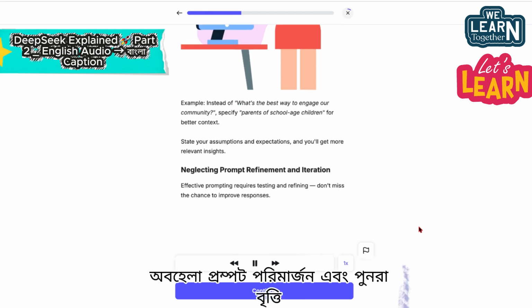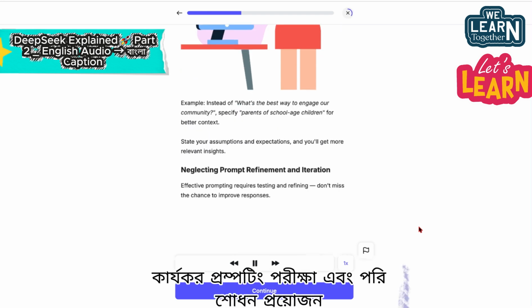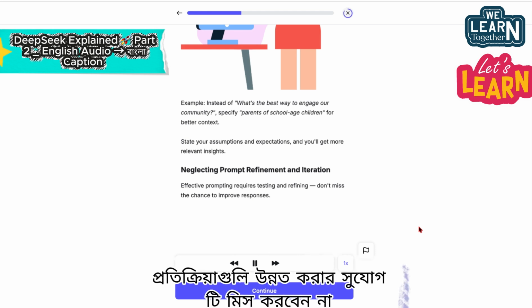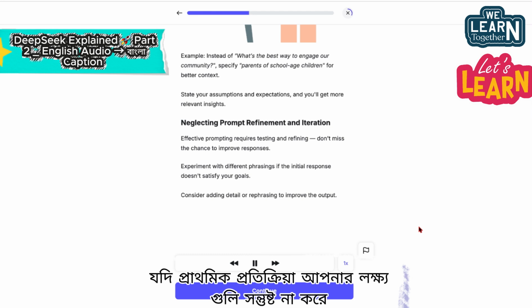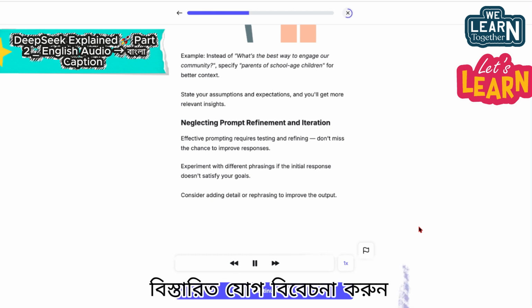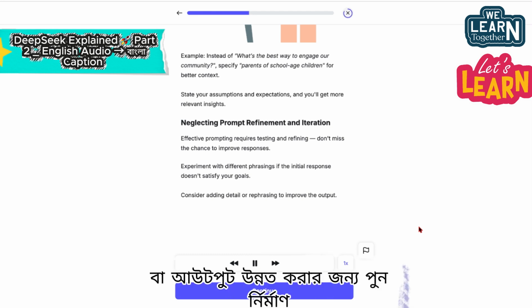Neglecting prompt refinement and iteration. Effective prompting requires testing and refining. Don't miss the chance to improve responses. Experiment with different phrasings if the initial response doesn't satisfy your goals. Consider adding detail or rephrasing to improve the output.